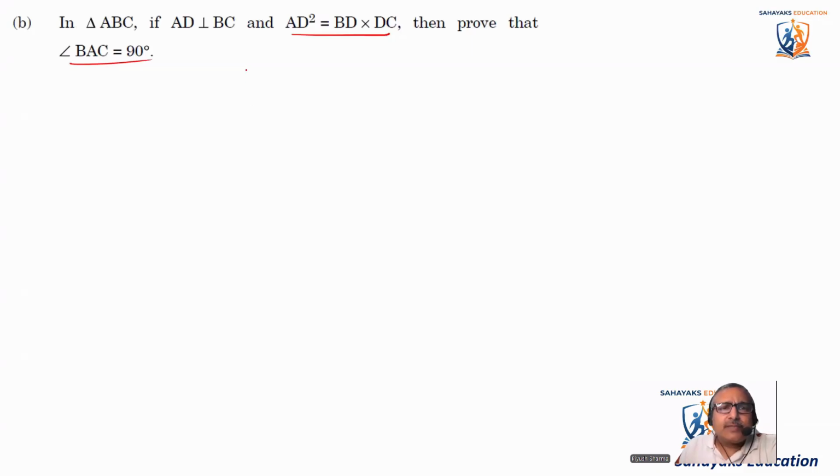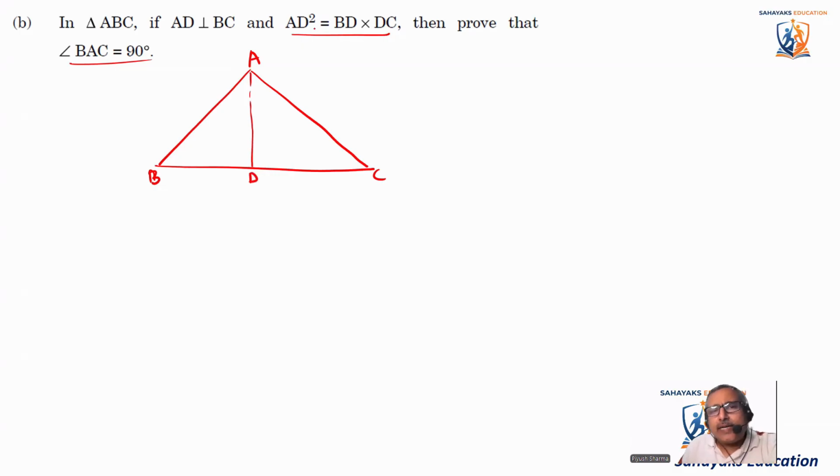So let's make this triangle first. This is a triangle. This is A, B, C, and this is the perpendicular meeting at D. Now this is saying AD square, so I can write this as AD divided by BD is equal to DC divided by AD. If I write this, I can see that these are two triangles actually, which we are seeing similar. So this triangle is showing similar to this triangle.